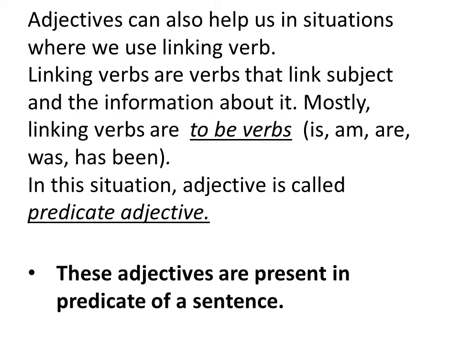Now you all know that a sentence has two parts, a subject and a predicate. Subject is the thing that we talk about, or the performer of the action, right? And the rest of the part of the sentence is predicate. Sentence has two parts, a subject and a predicate. A subject is the thing that we talk about, or the performer of the action, and the rest part of the sentence is called predicate.